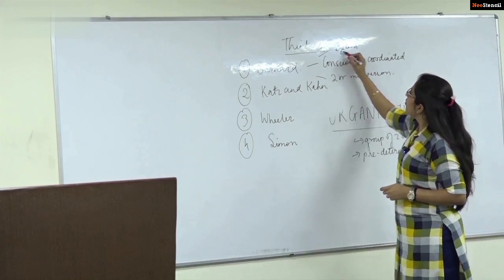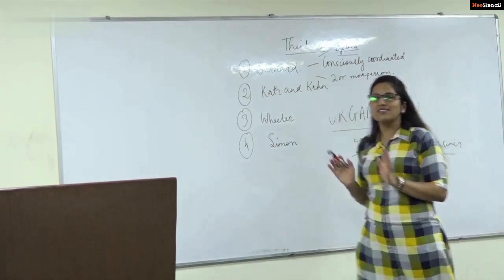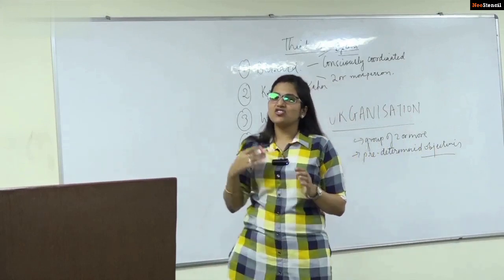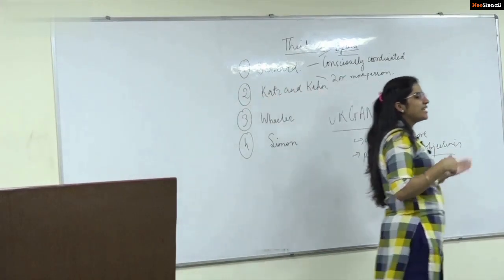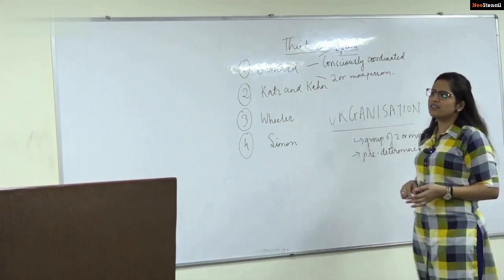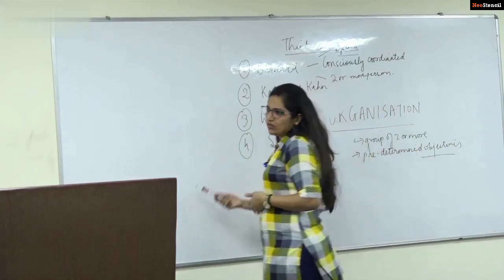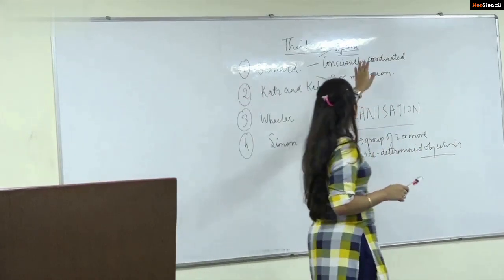Now, why has he called it a system? He has called it a system because an organization does not exist in isolation. An organization has an environment. It interacts with this environment. It basically gets affected by this environment. There are constant changes taking place in this environment, like you can say technological changes are taking place. So all these things affect the organization.